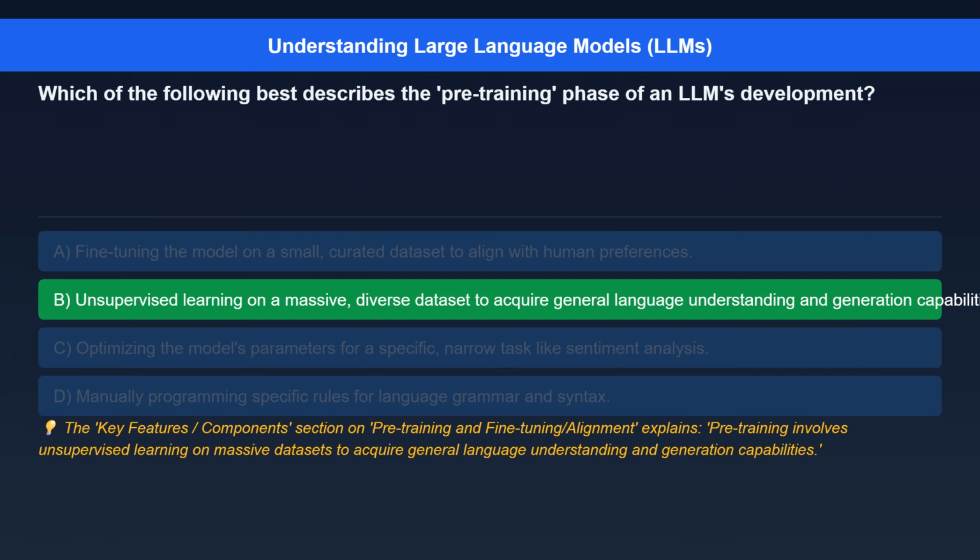The correct answer is unsupervised learning on a massive, diverse dataset to acquire general language understanding and generation capabilities. Here's the explanation. The key features/components section on pre-training and fine-tuning/alignment explains: pre-training involves unsupervised learning on massive datasets to acquire general language understanding and generation capabilities.